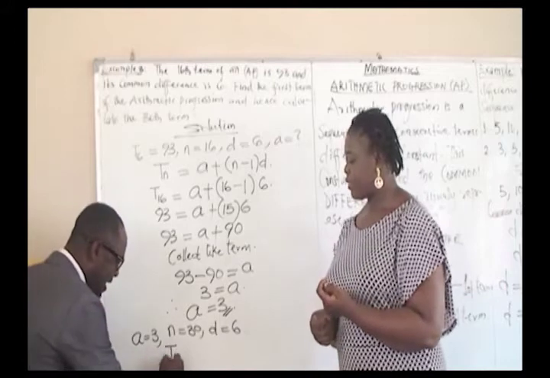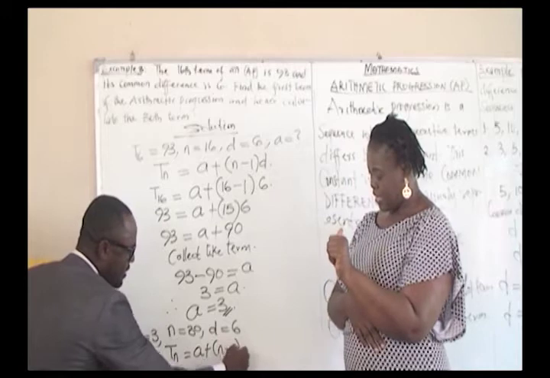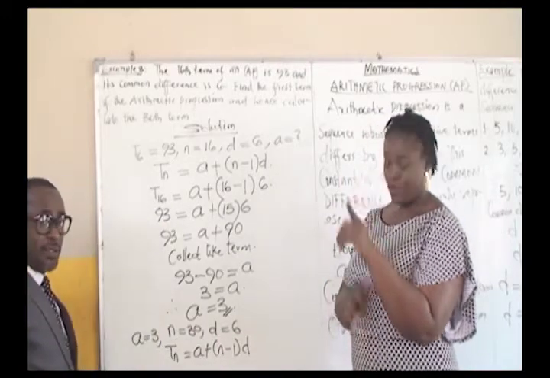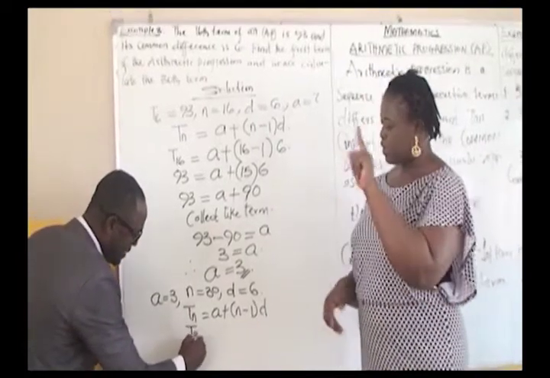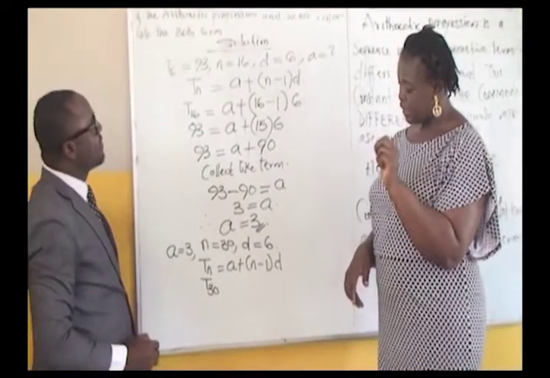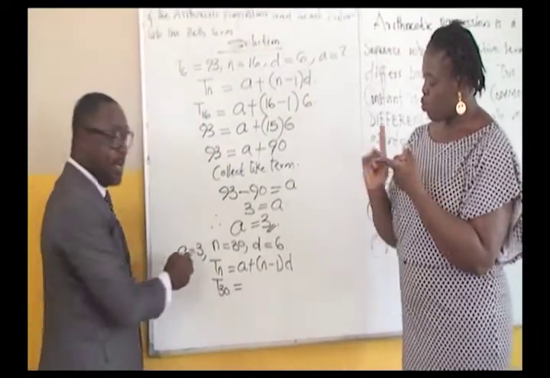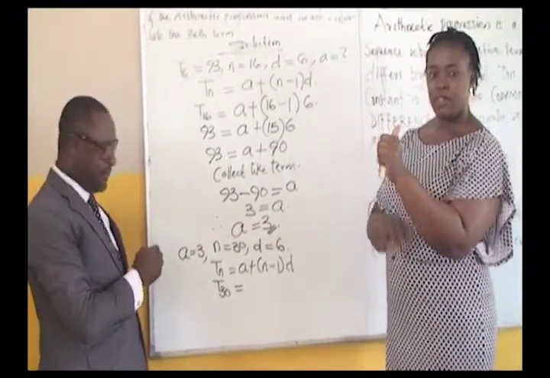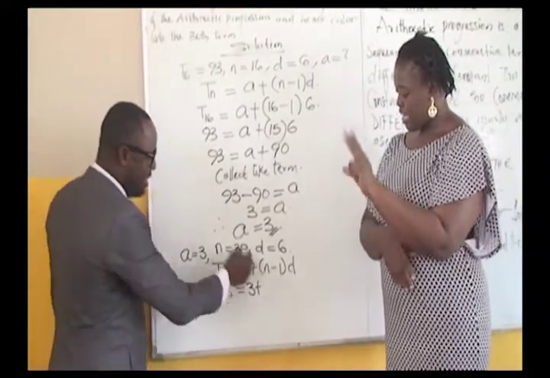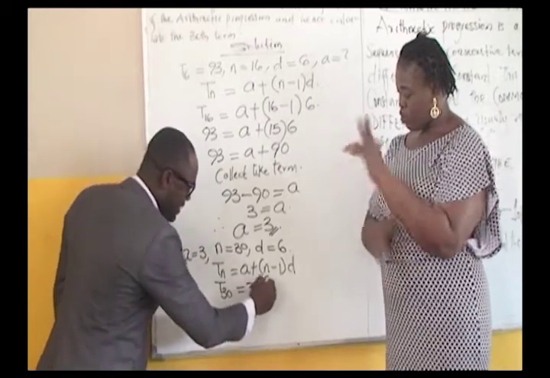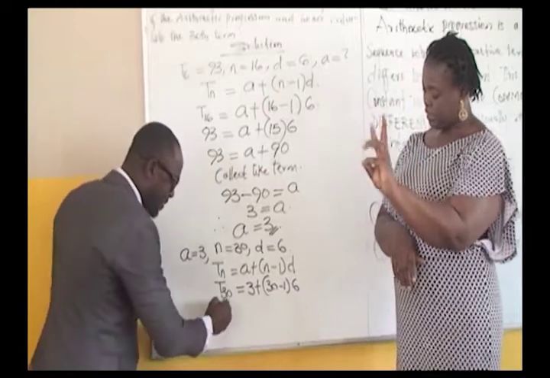So our formula Tn is equals to A plus (N minus 1) times D. Let's just do it quickly to get our answer. T30, remember we're looking for the 30th position. That's what we're calculating right now. T30 is equals to A, which is 3, plus our N, this time around 30, minus 1, times D, which is 6.